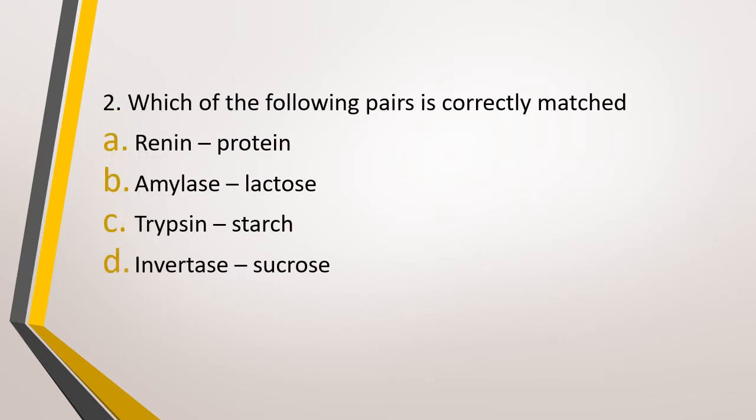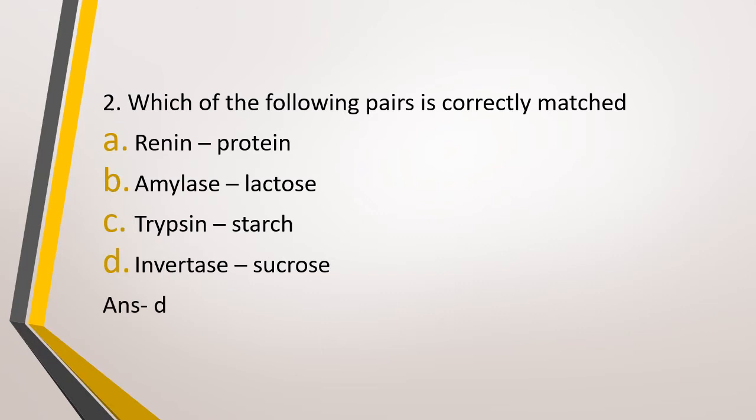Question number 2. Which of the following pairs is correctly matched? Option A, rennin, protein, option B, amylase, lactose, option C, trypsin, starch, option D, invertase, sucrose. You have to find the correctly matched pair. The correct answer is option D, invertase, sucrose.